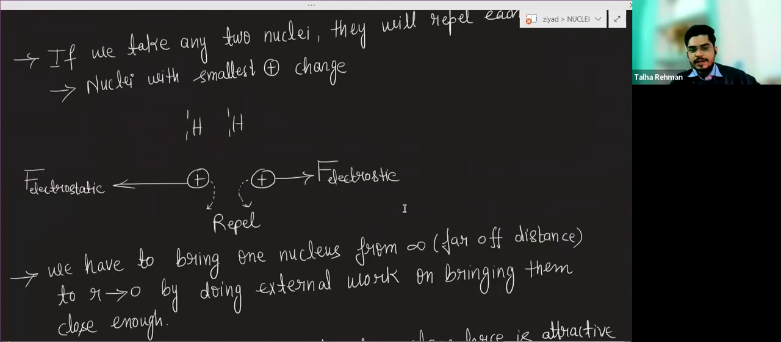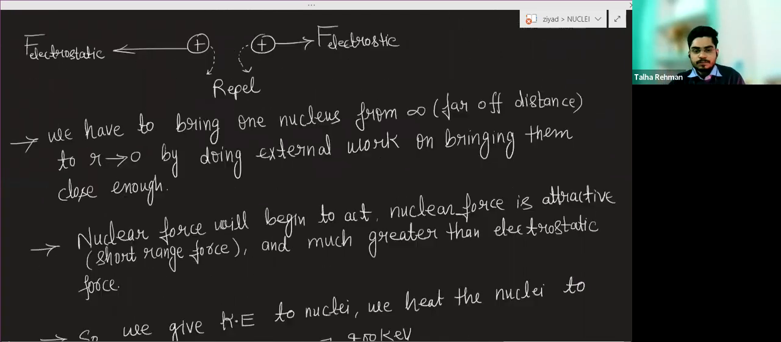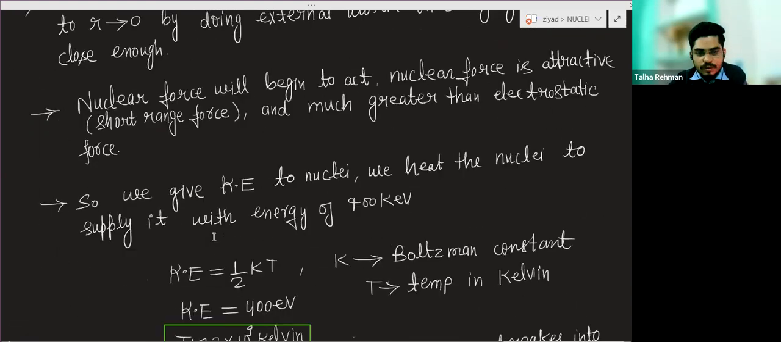So basically, you have to give kinetic energy initially to the nuclei so that they move close enough for the nuclear force to start acting. For giving kinetic energy to one of the nuclei, or both of them, you will heat these nuclei, and due to the increase in temperature, the kinetic energy of the nuclei will increase.